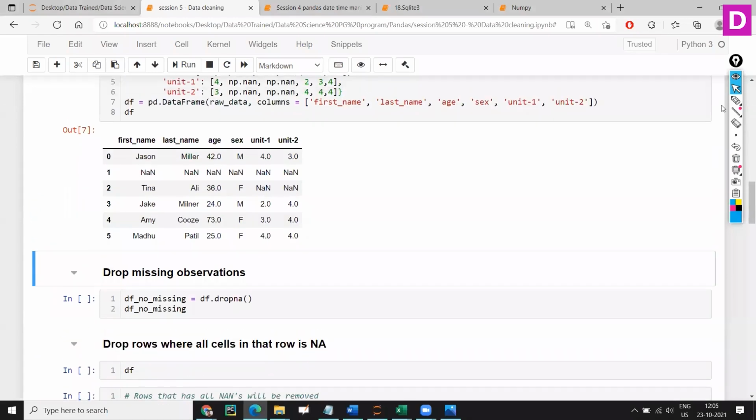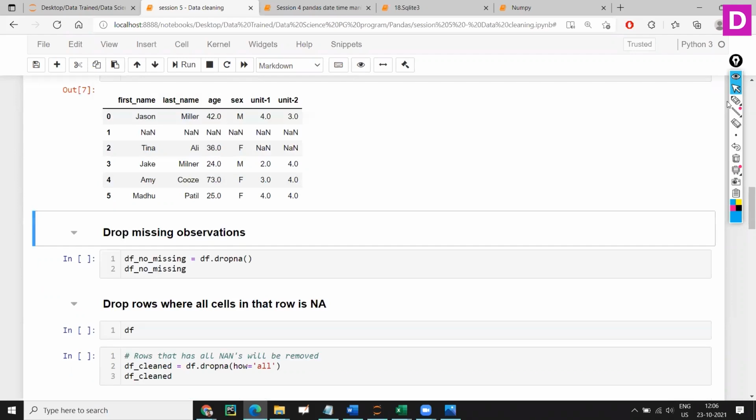So now this is basically students' marks and some details: first name, last name, age, sex, unit 1 and unit 2 marks. Some of the data is missing here. Some of the rows have entirely NaNs. So how do I clean it? What all can I do with this? Let's look into this. If I want to drop an entire row or entire column depending upon the NaN, we have seen some different techniques.